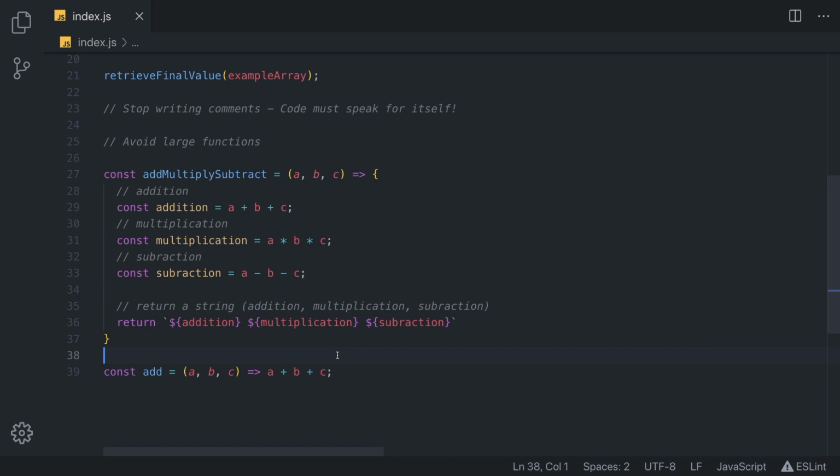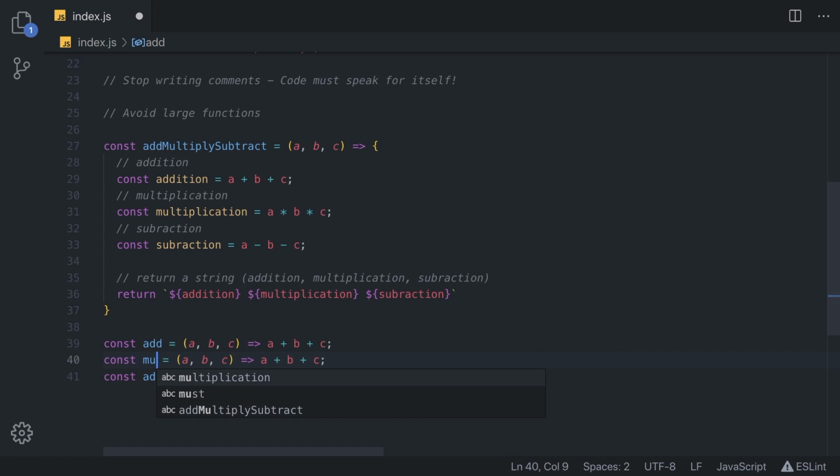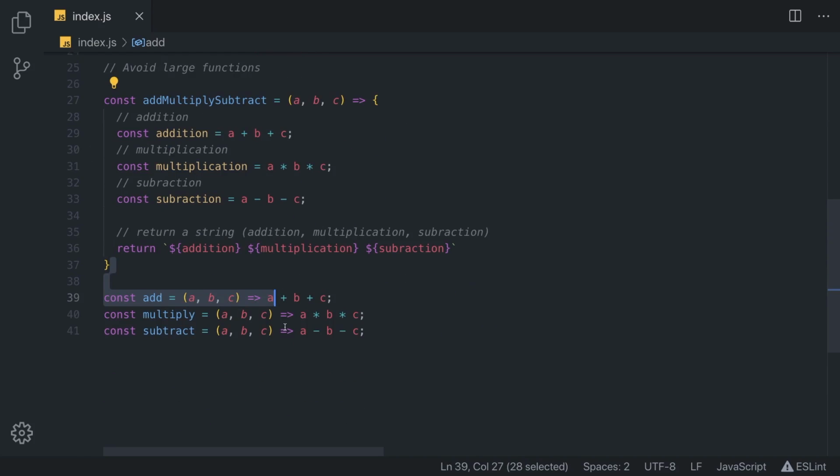Since we are using ES6 arrow functions, we do not need to write curly braces. We can simply return the value like this. And we can also copy this. We can call it multiply and subtract. And now, simple as that, if we exchange these values right here, now we simply have three different functions. We separated all the logic, and now we can use the result of this function anywhere we want in our